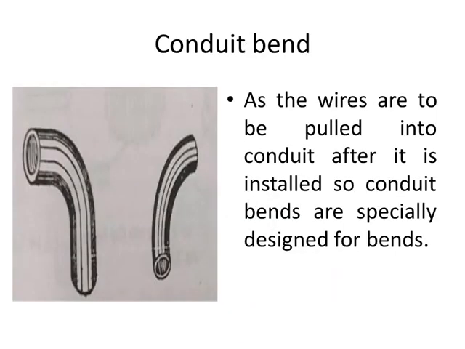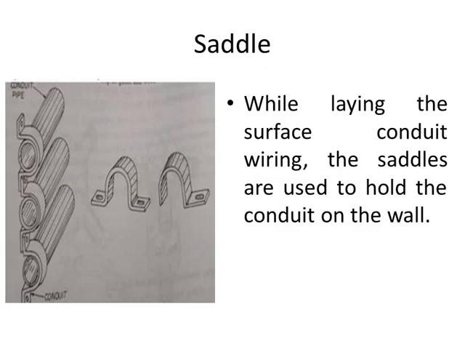Conduit bends. Now, in case of conduit wiring, the wires are laid in the conduits after installing the conduits. So there are bends required in this type of wiring, so that wire can be easily pulled through the conduit. So at the bends, these conduit bends are used. Saddle, it is used to fix the conduits on the wall.